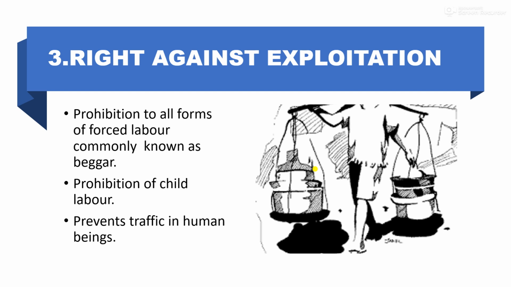Right against exploitation. Prohibition of all forms of forced labor, commonly known as begar. Then prohibition of child labor and prevention of traffic in human beings. Human trafficking means illegally transporting people from one country to another for the purpose of forced labor. So, right against exploitation helps to prevent traffic in human beings and prohibits child labor or any type of forced labor.